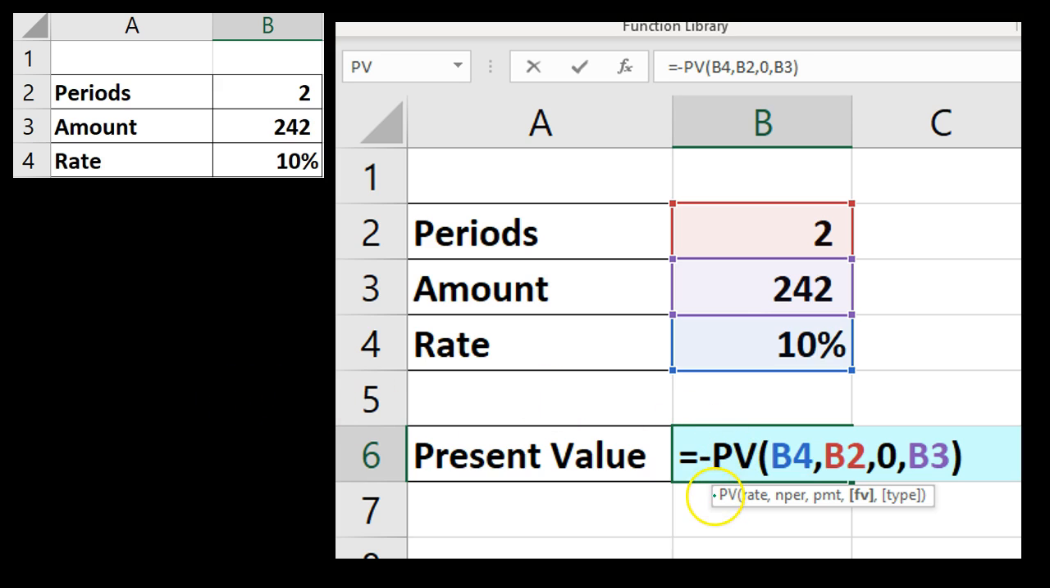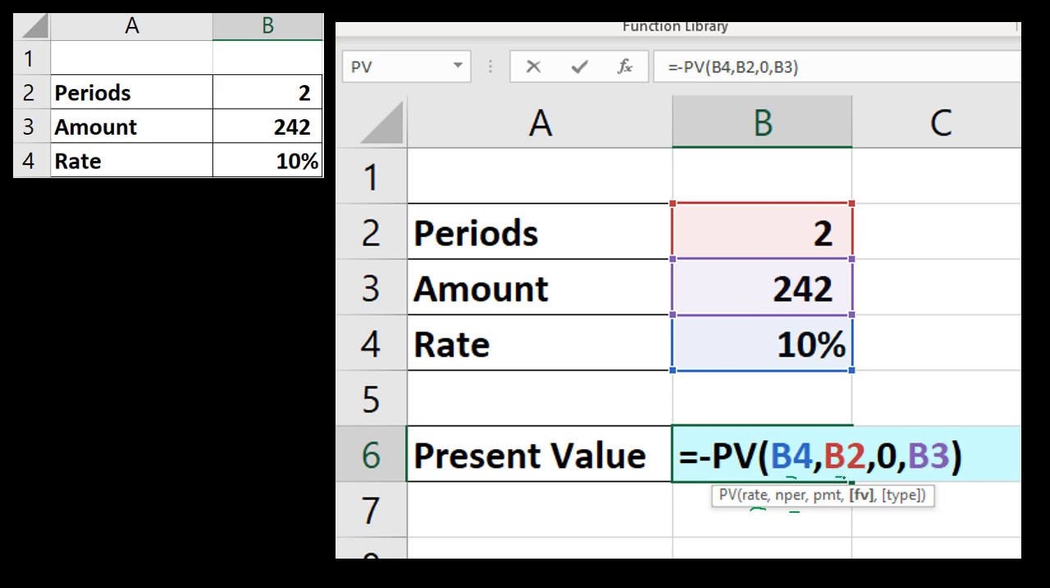This is the way we would see it if we wanted to just type it in as a function, which once you do it a few times is pretty nice to do. It's a little bit quicker. I'm going to say equals, and we say negative because it'll flip the sign. If we don't put a negative, it'll come out as a negative number. If we want to make it a positive number, we could put a negative before it. PV, brackets, and then notice this little dialog box down here that helps us to work through it. When we're on B4, it says that's the rate. We're looking for the rate. So B4 is the rate, up here, 10%. And then when we say comma, that just means the next argument, which is NPER.